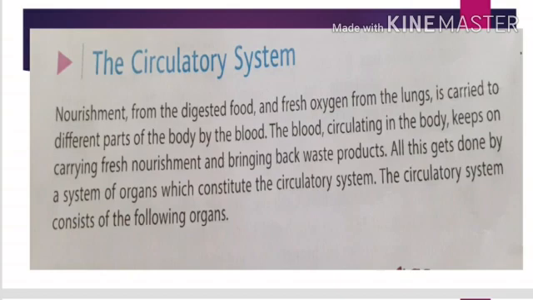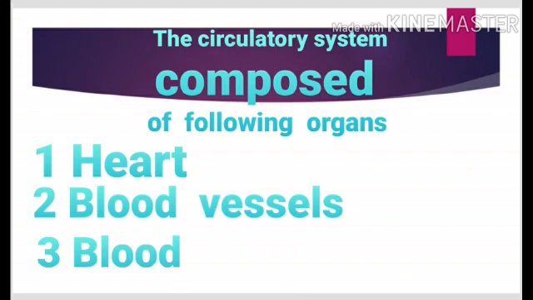All this gets done by a system of organs which constitute the circulatory system. The circulatory system consists of the following organs. These are the heart, blood vessels, and blood.